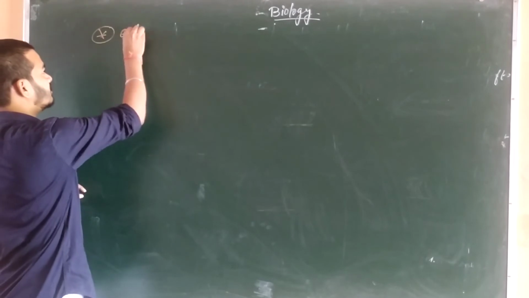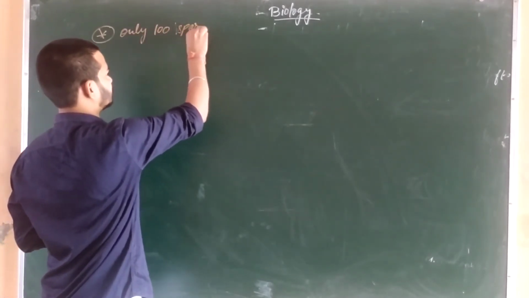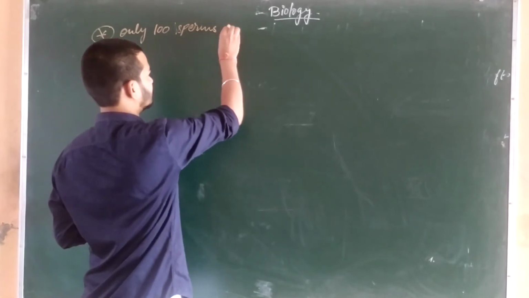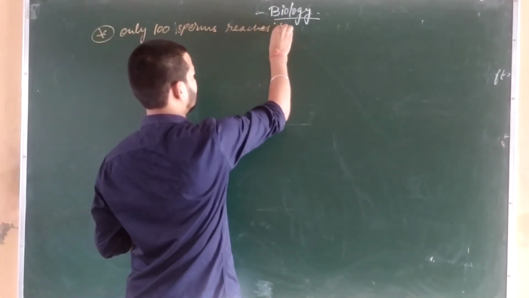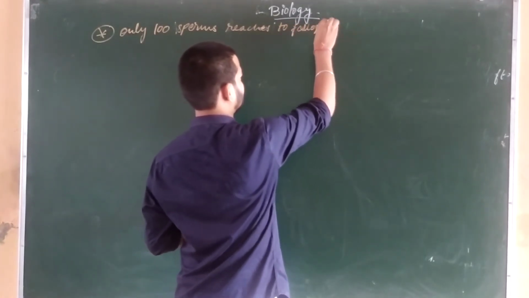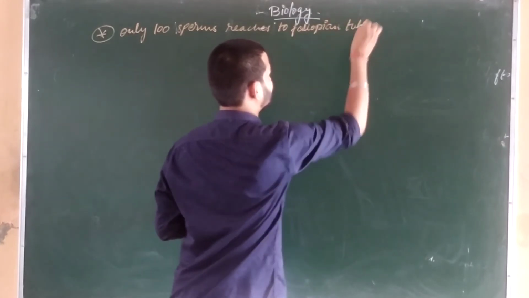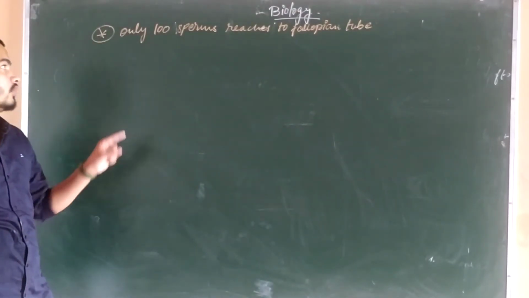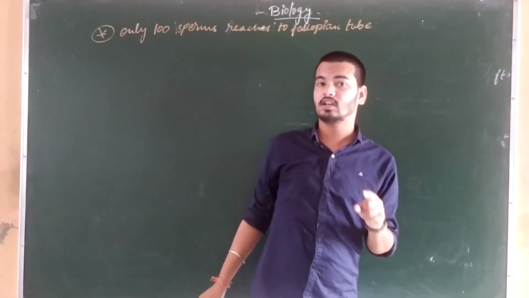Okay. Only 100 sperms reach the fallopian tube. Okay, this is very important thing. From this line you can understand that the chances of fertilization are quite rare.